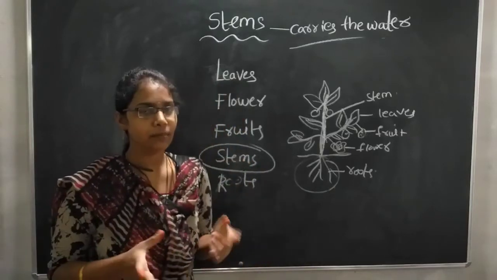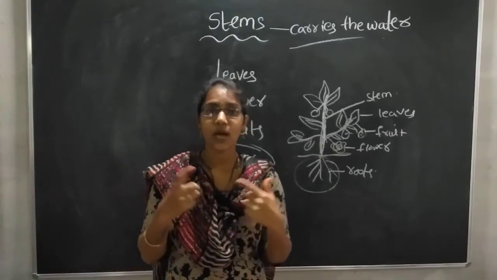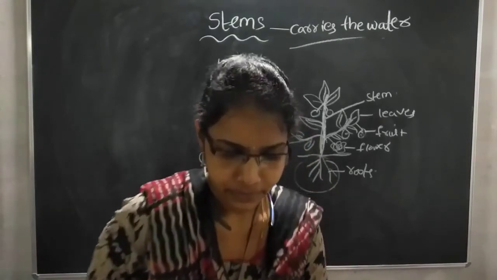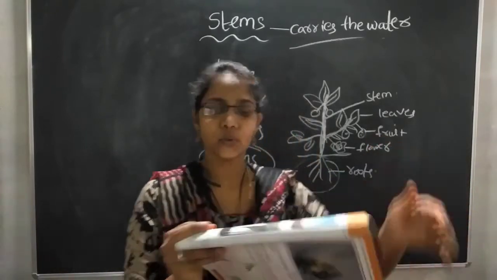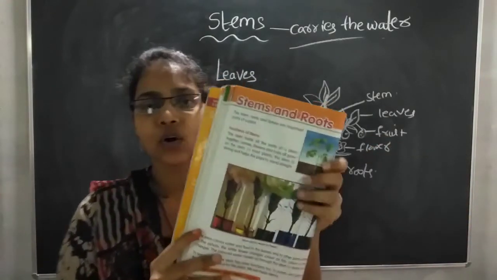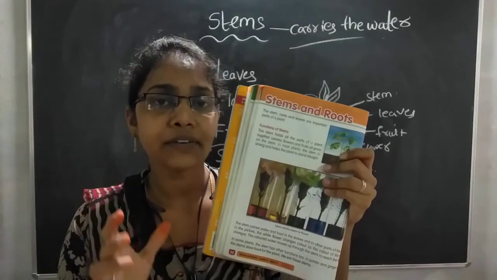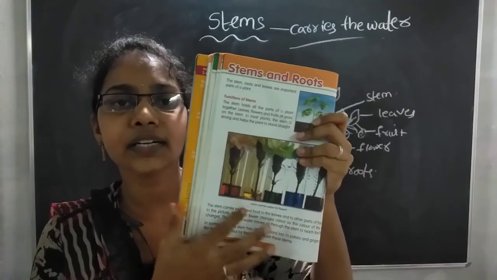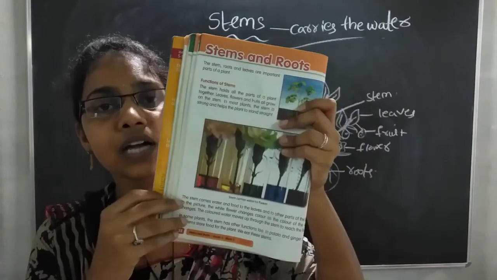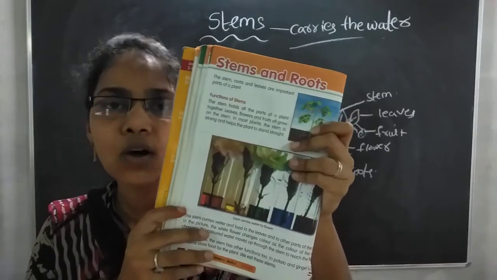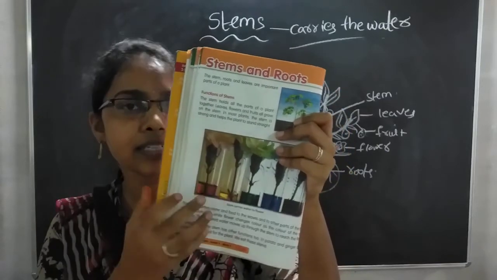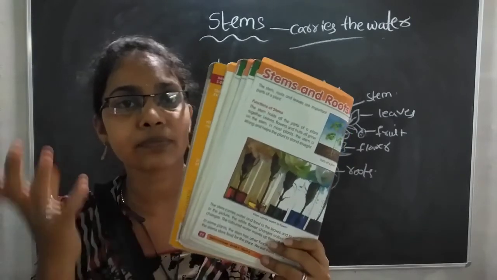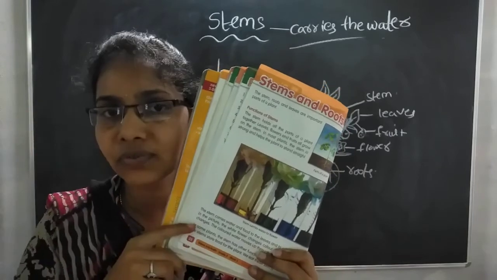We have done one experiment and you also have to do the experiment. You have to post me the pictures. Okay, open your textbooks children, page number 22. See here, we have kept a white flower in red colored water. There are different colors of water here; different white flowers are kept in different colors of water. They have changed their color, from white to red, blue, green. From this you can conclude that stems carry water to different parts of the plant.